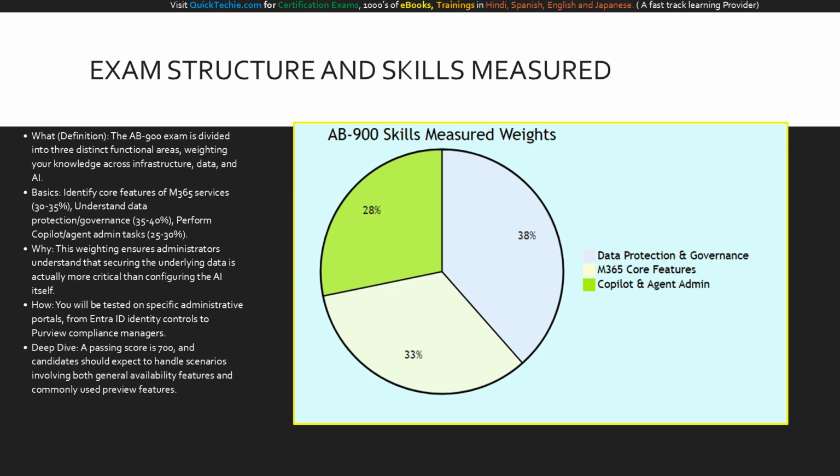This pie chart visually breaks down the exam weights we just discussed. The largest slice, representing 37.5% on average, is dedicated to data protection and governance. This represents your work in Microsoft Purview. The next largest slice is your M365 core features, representing your foundational knowledge of Entra ID, SharePoint, and Teams. The smallest, yet highly specific slice is the actual Copilot and agent administration. Master the big slices to secure your passing score.